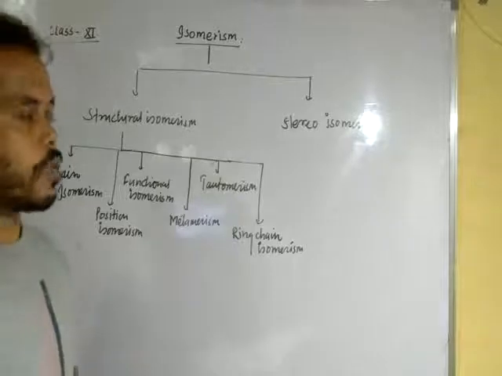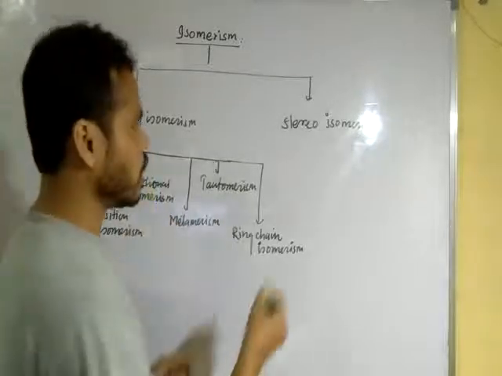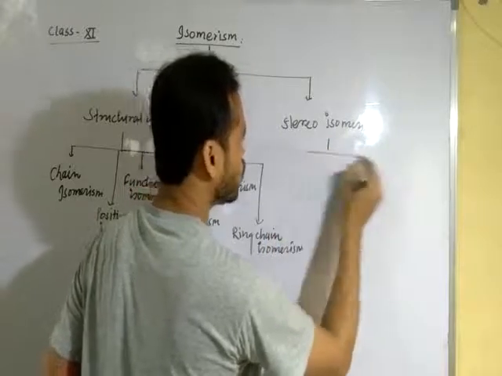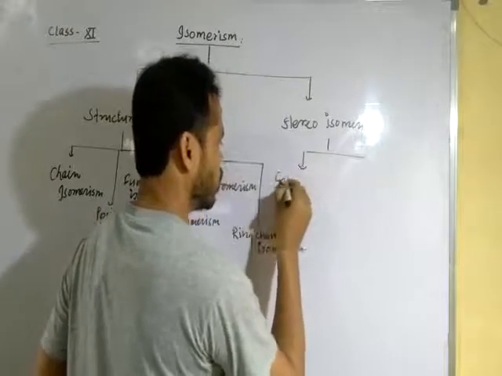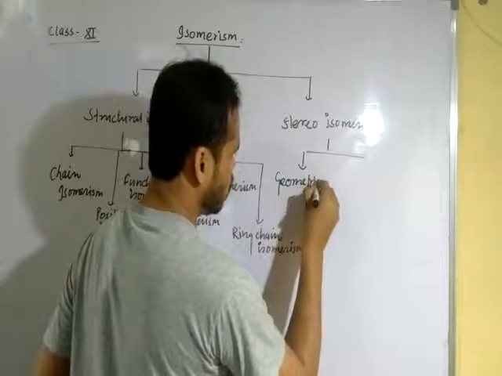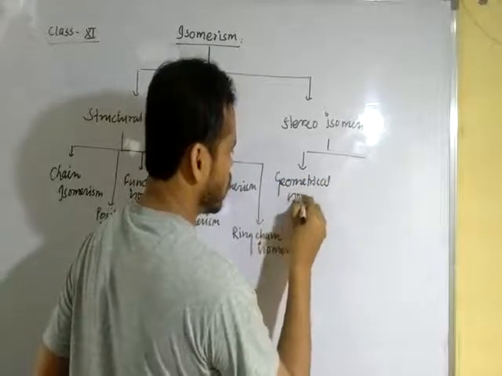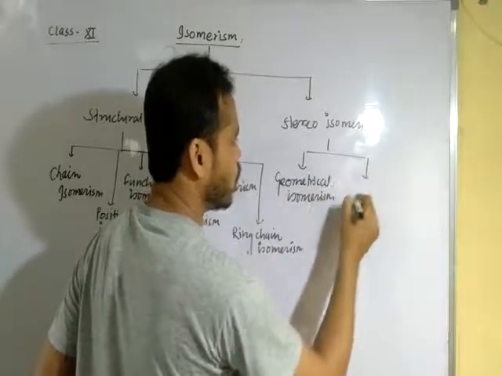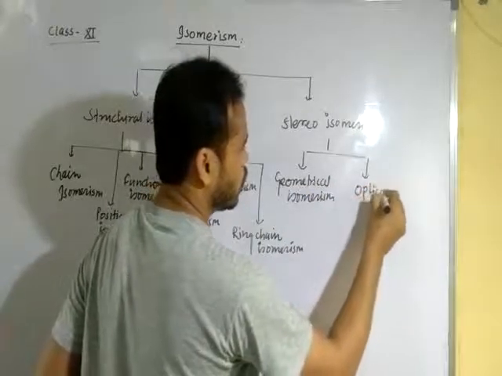And stereoisomeres are further classified into two categories: one is geometrical isomeres, and the second one is optical isomeres.